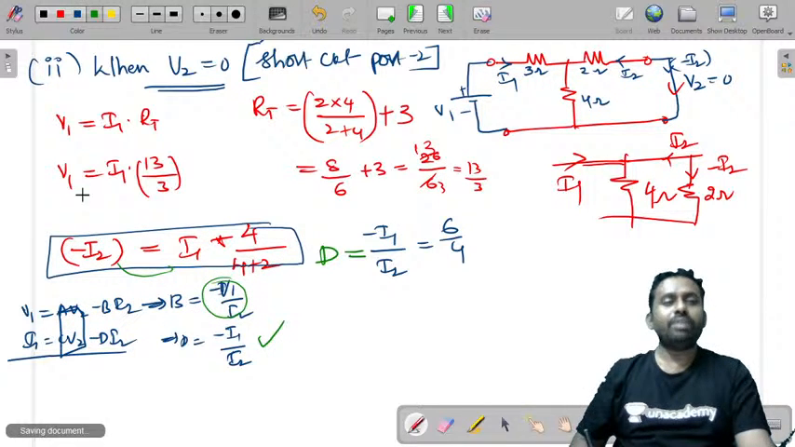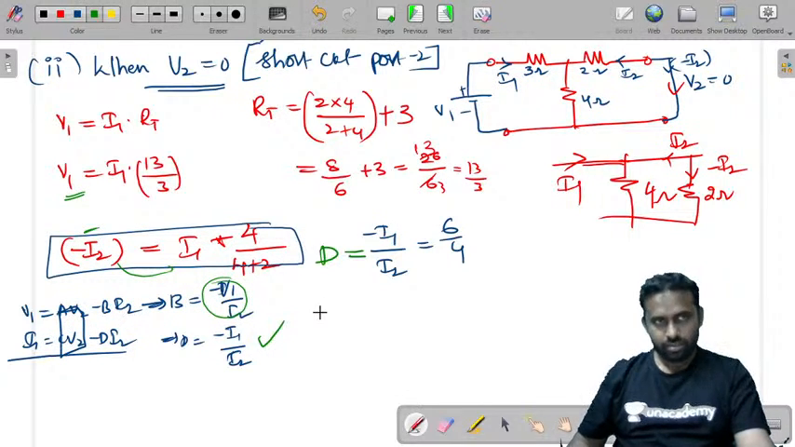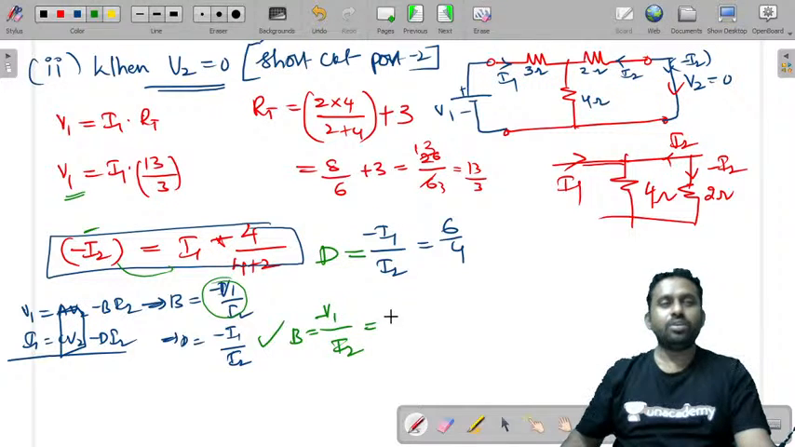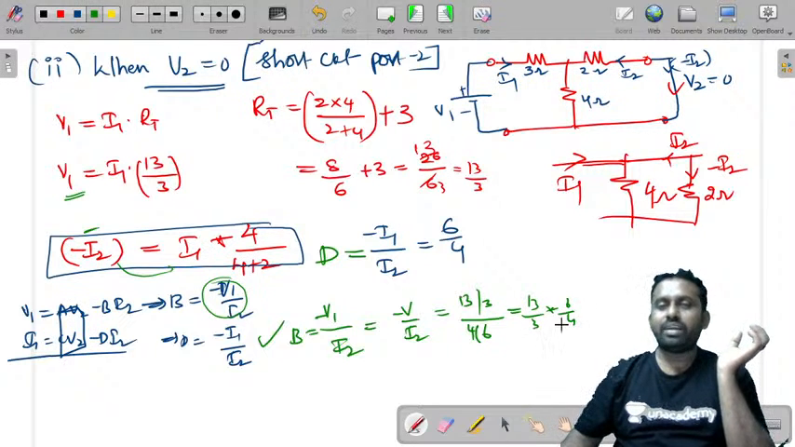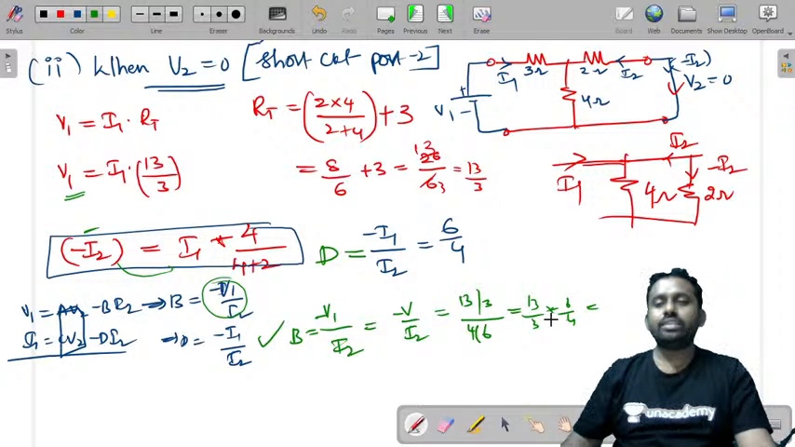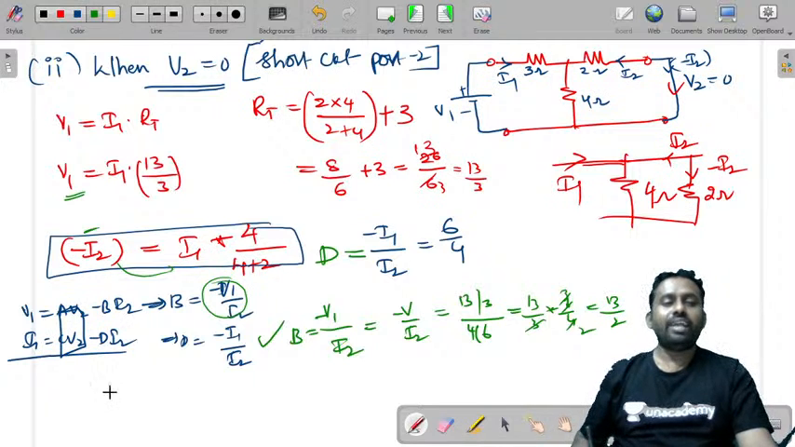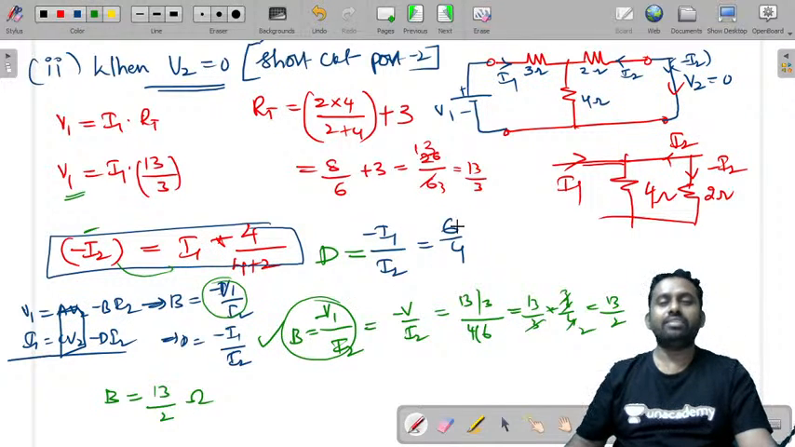What is the other ratio? V1 by I2. So divide this by this. What is V1 by I2? It is B, minus V1 by I2. So minus V1 by I2 is equal to 13 by 3 by 4 by 6, so it is 13 by 3 into 6 by 4. You can write 2 3s are 6, so 13 by 2. So the value of B is 13 by 2 ohms, this is impedance V by I, and D is a ratio, so you don't have any units, D is equal to 6 by 4.